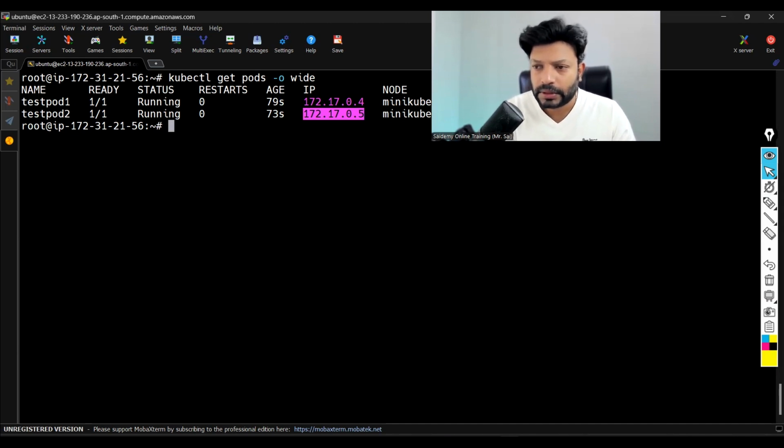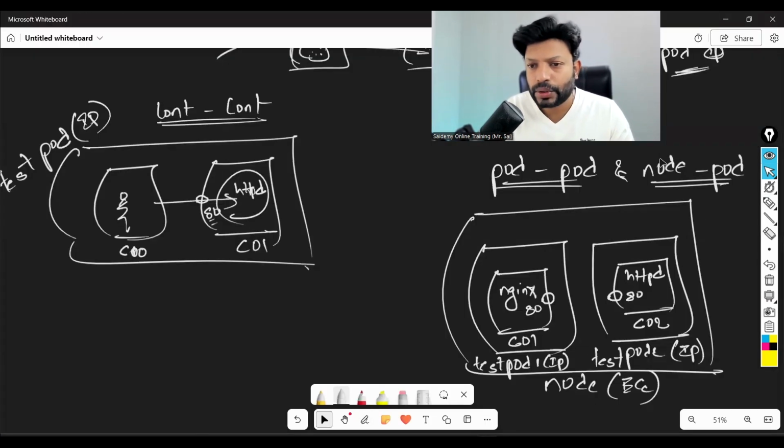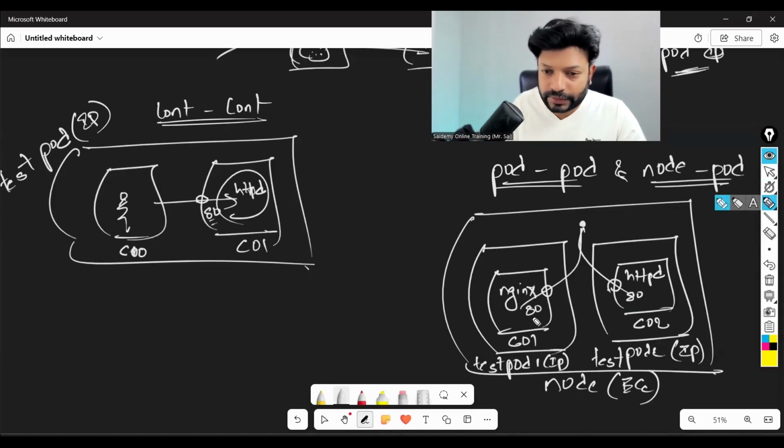Now, first we are going to see node to pod communication. That means if you want to access this application, you have to use this pod IP colon 80. If you give this particular pod IP colon 80, then you will be able to access Nginx. If you want to access the other pod's application, you have to use test pod 2's IP colon 80. Then you can see this application. Let me show you.